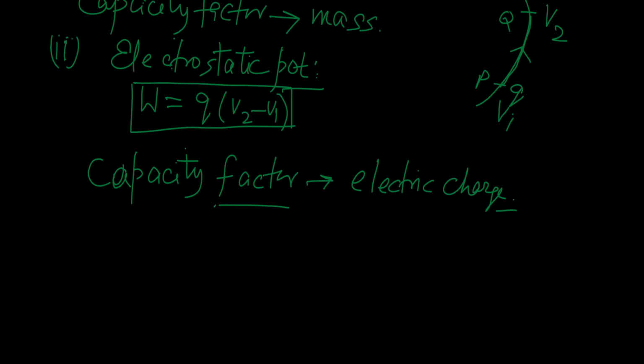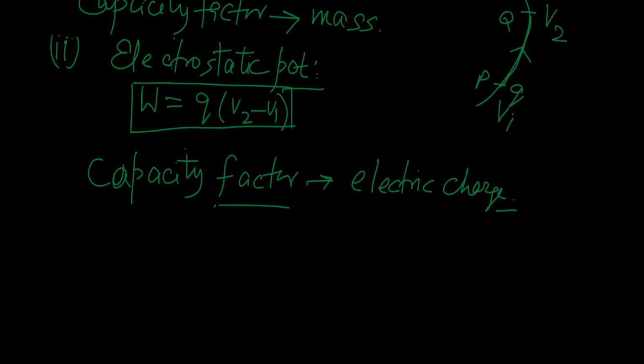So now we would like to find what will be the capacity factor and the potential in case of the chemical system. Actually, in case of a chemical system, we choose the number of moles as the capacity factor and the molar free energy as the potential. In fact, this potential is also called chemical potential.